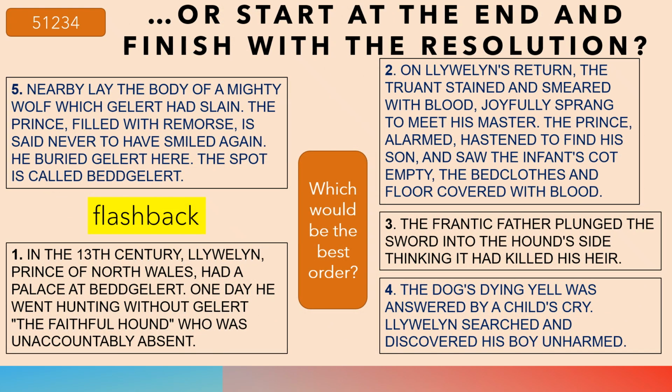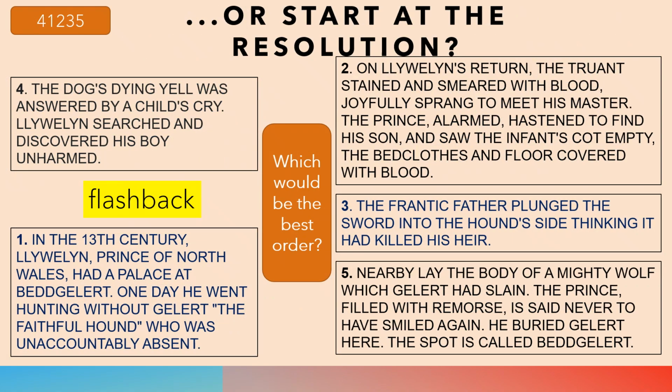Or you could start the story at the end. The fact that he regrets killing his dog and the fact that the place is named after the dog. And then you could reveal to your audience the rest of the story. You could even start the story where the prince returns and hears his child crying after he's killed his dog, and then flash back to the rest of the story.